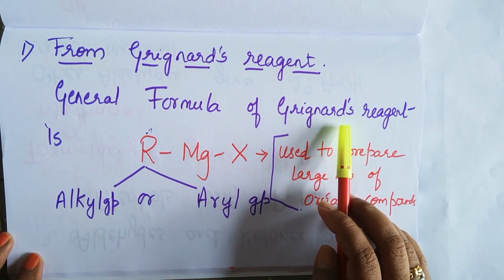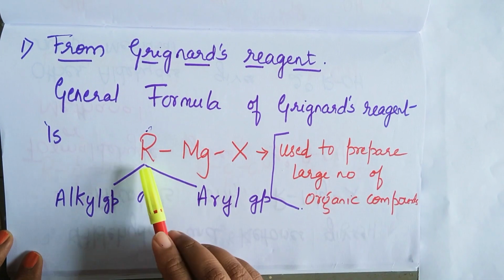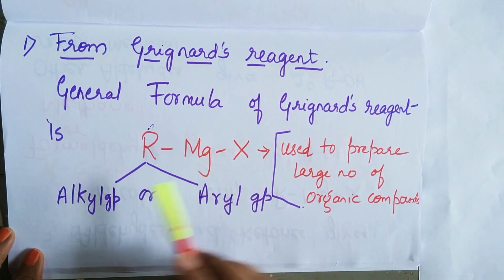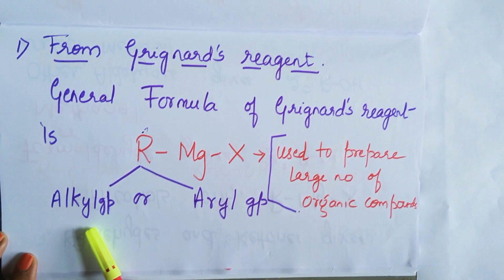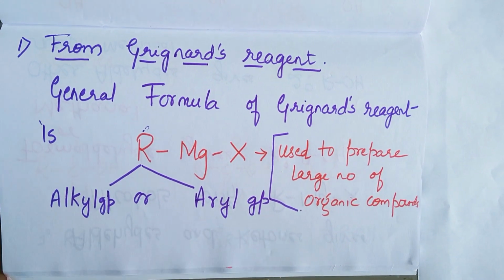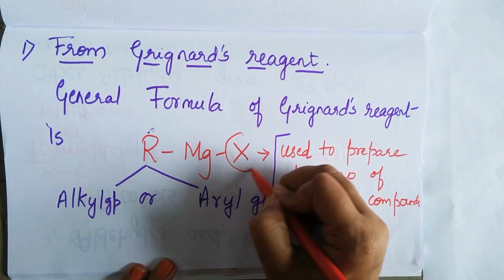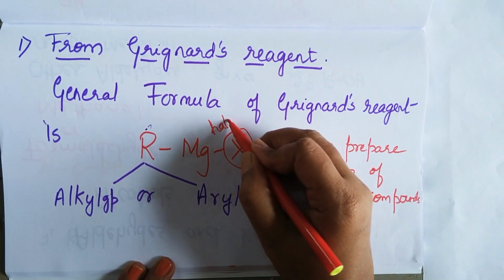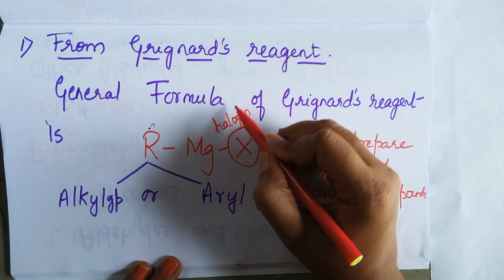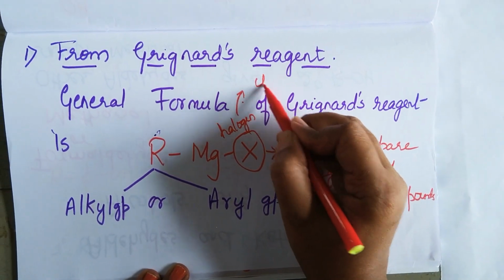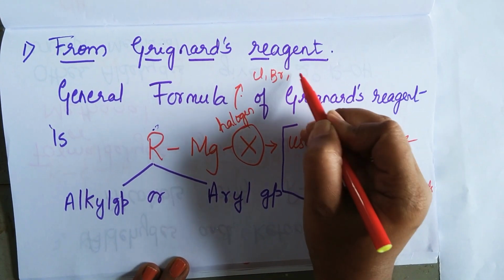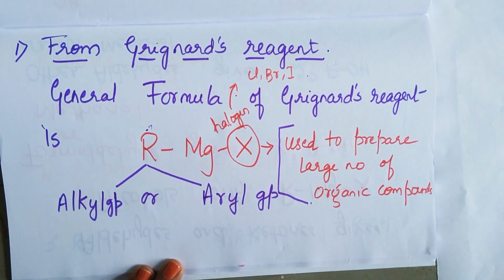Now, what is the formula of Grignard's reagent? RMgX. What is R? R is an alkyl group or an aryl group. And what is X? X is a halogen atom. Okay, which are halogen atoms? Chlorine, bromine, fluorine and iodine.